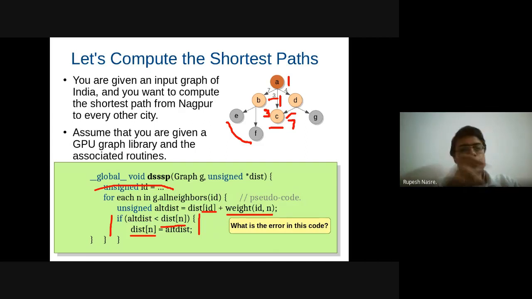Imagine now that each thread is also again operating on one node, but instead of pushing the distances to the neighbors, it is pulling the distances from the parents and updating the distance of the current node. If that happens, each node's distance is going to be updated by exactly one thread. Right? So let's understand this. Each node's distance is going to be updated by exactly one thread, and therefore we may not require any synchronization as such. Right? Why did I say may not? Any caveat that we have missed in this pull based implementation versus push based?